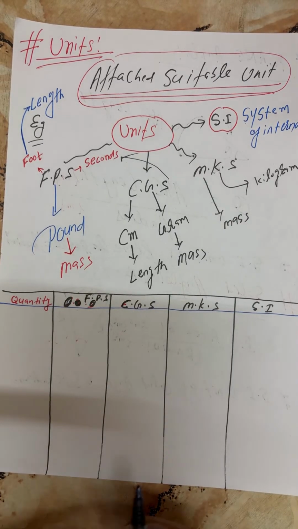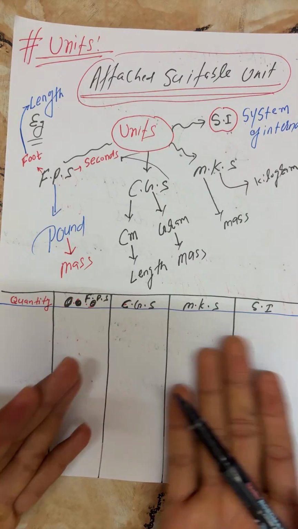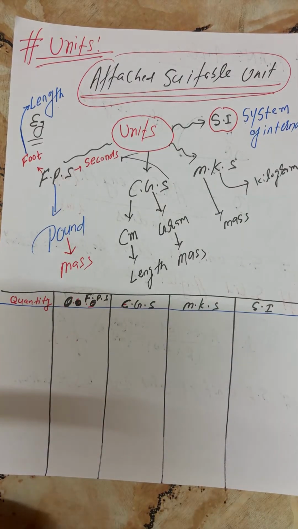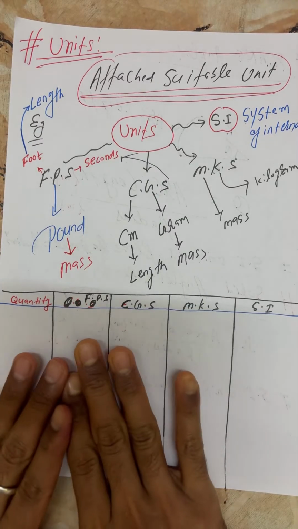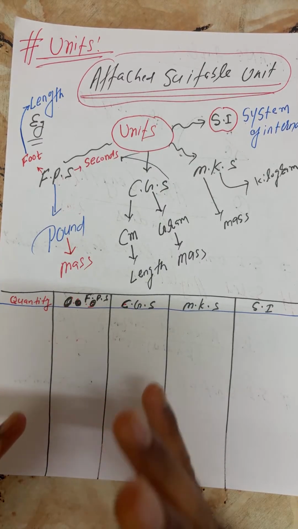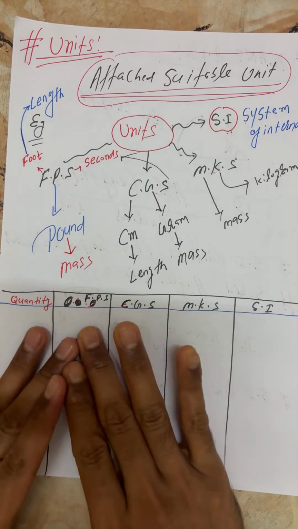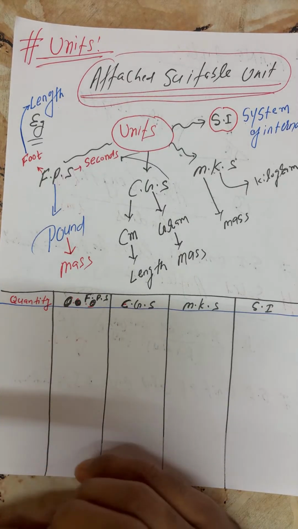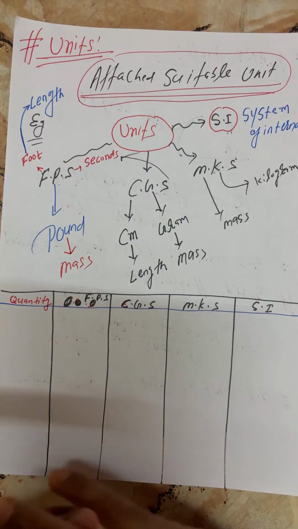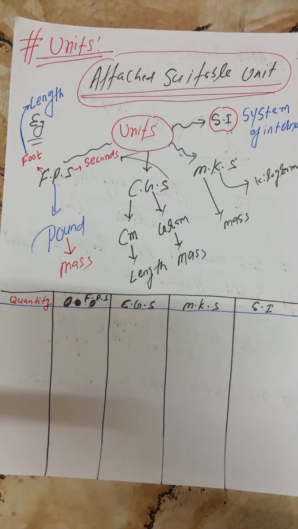You can ask, sir, why all this? Why not only FPS? My kids, necessity is the mother of invention. Initially, the necessity of humans was fulfilled by FPS. But from time to time, there is a requirement updated by humans.